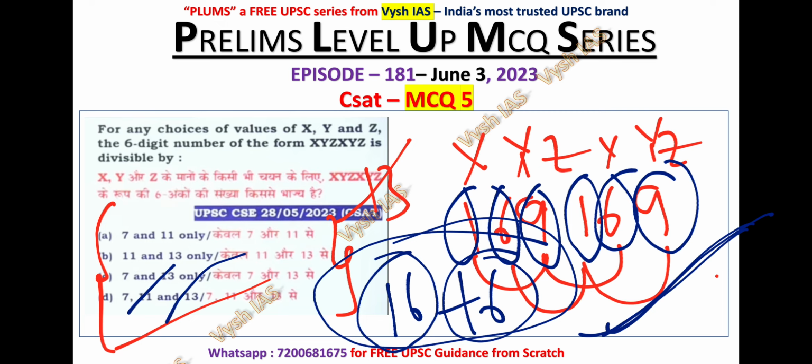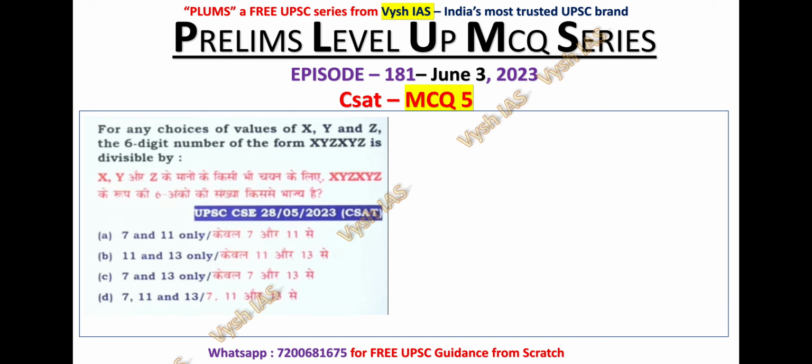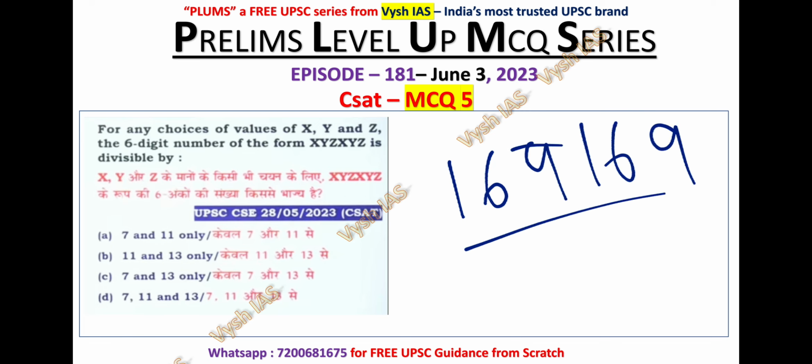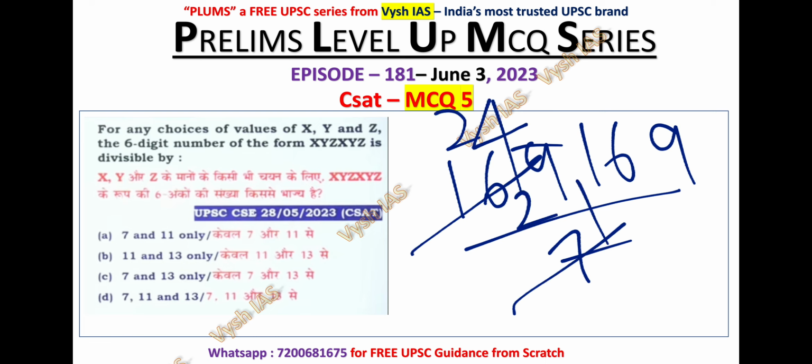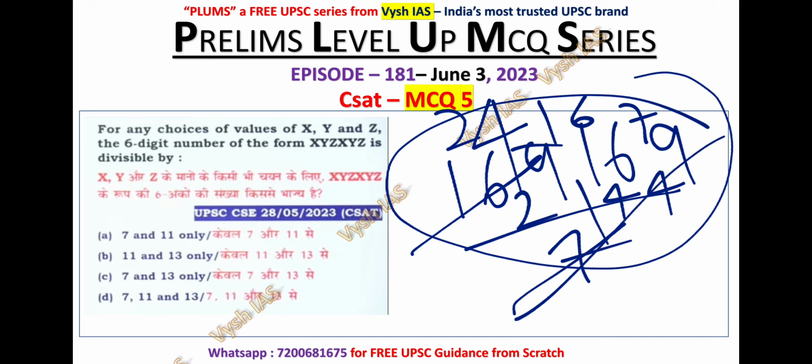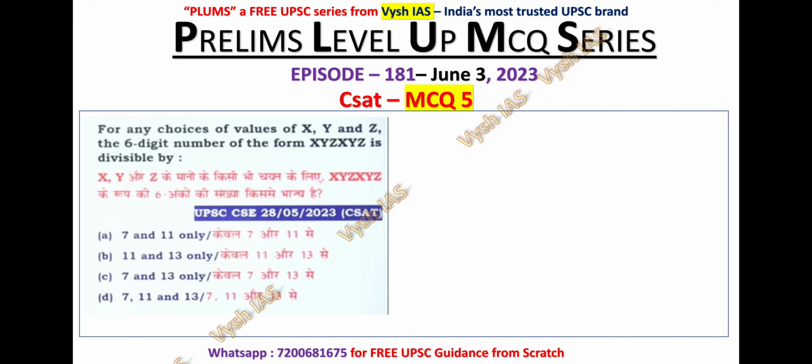We have to check with 7 also. We have taken the number as 169169, and now check with 7. If you are dividing it by 7, 7 2s are 14, 15, 16, 7 4s are 28, 1 remains, 7 9s are 63, 4 remains, 7 6s are 42, 4 remains, 7 7s are 49. So it is exactly dividing by 7 also. So it is divisible by 7, 11 and 13. So 3 numbers. So option D is the correct answer for MCQ number 5.